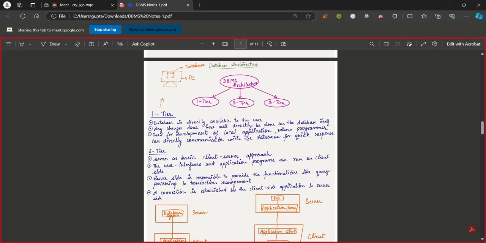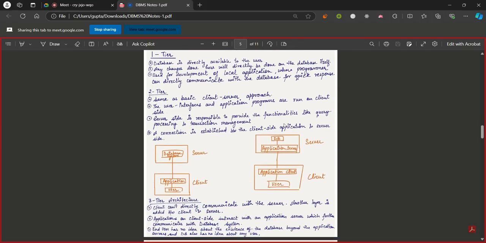There will be no one in between to monitor what you are doing, how it is to be done, or whether it shall be approved or not. There will not be anything like that. You can directly fetch the data, modify the data, and communicate with the database itself. Okay, so you are directly connected to the database itself. That is single tier architecture.